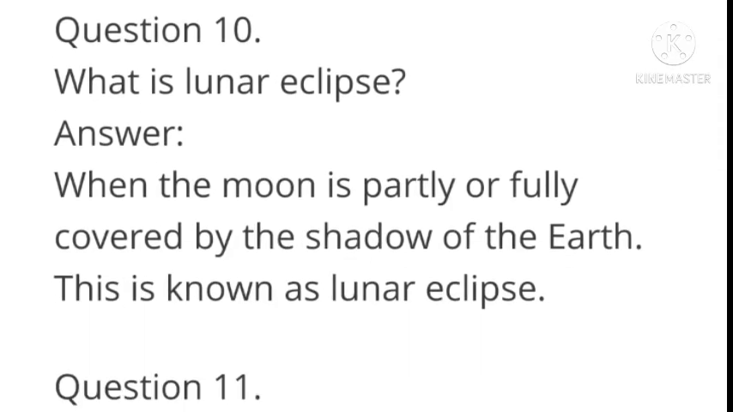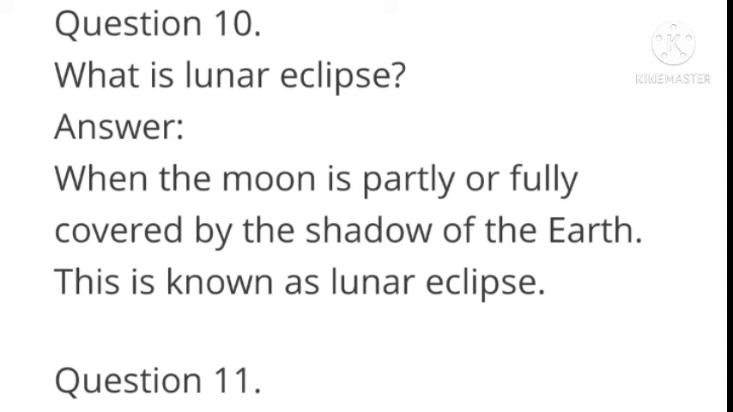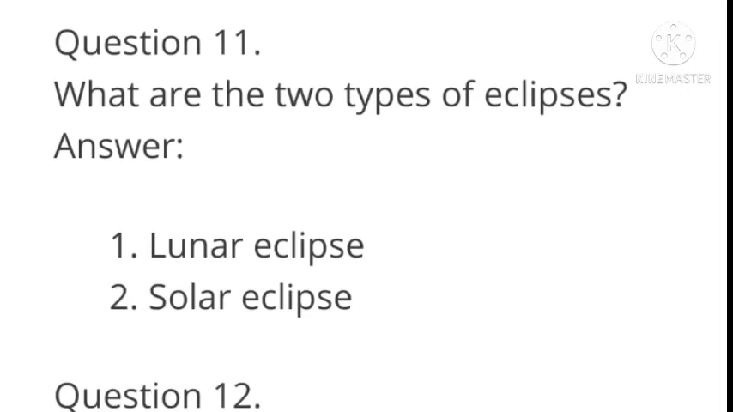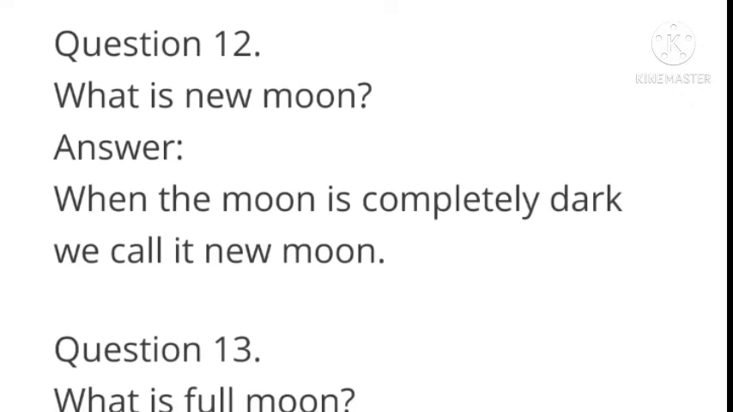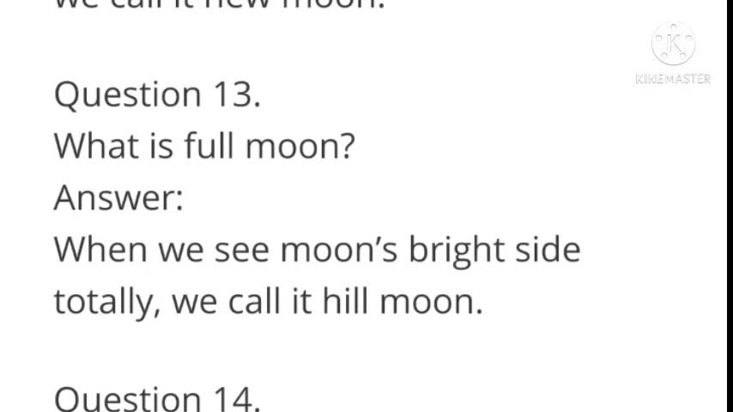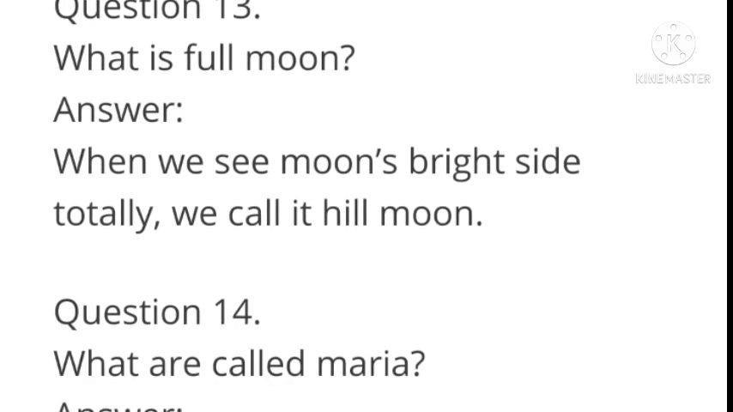is called axis. What is lunar eclipse? Answer, when the moon is partly or fully covered by the shadow of the earth, this is known as lunar eclipse. What are the two types of eclipses? Answer, lunar eclipse, solar eclipse. What is new moon? Answer, when the moon is completely dark, we call it as new moon. What is full moon? When we see moon's bright side totally, we call it full moon.